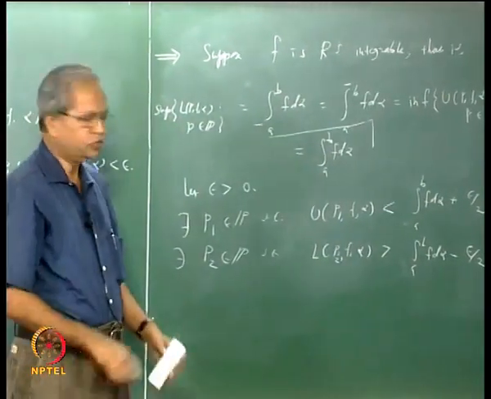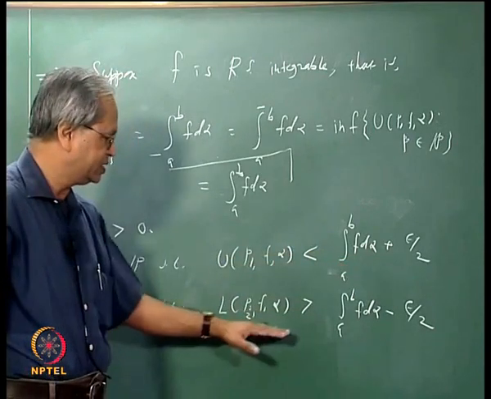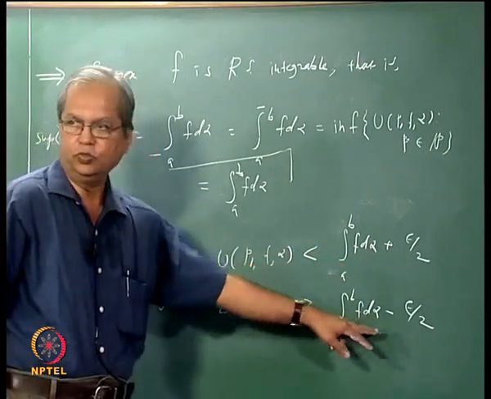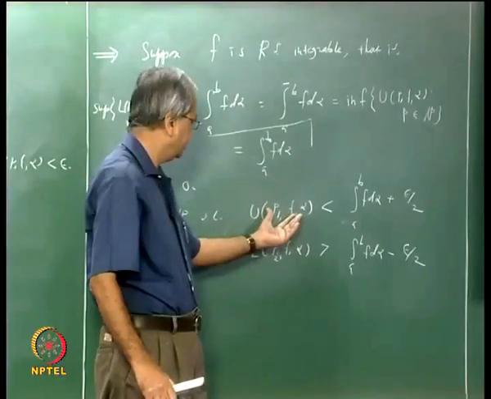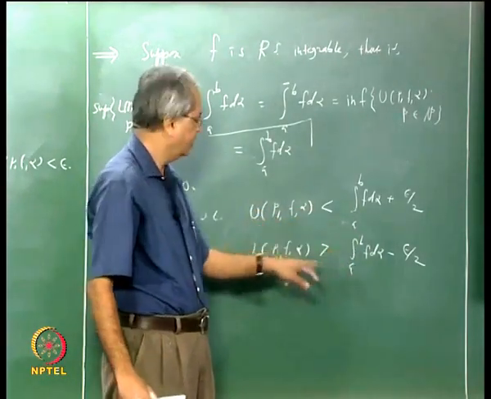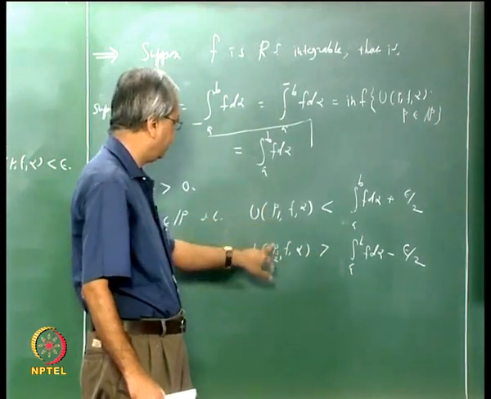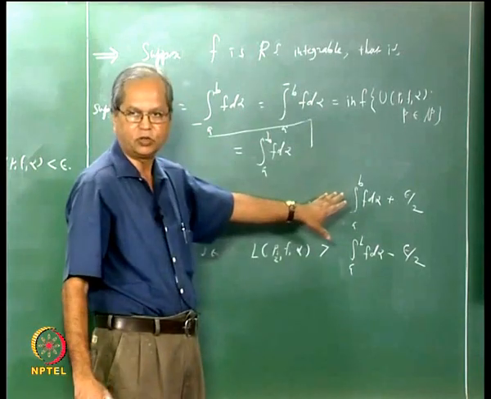So this upper sum is less than this number plus epsilon by 2, and this lower sum is bigger than this number minus epsilon by 2. Suppose we subtract, the inequality will be reversed and this will be cancelled. If P1 and P2 were the same, you would have got U(P, f, alpha) minus L(P, f, alpha) is less than epsilon, which is what we required.